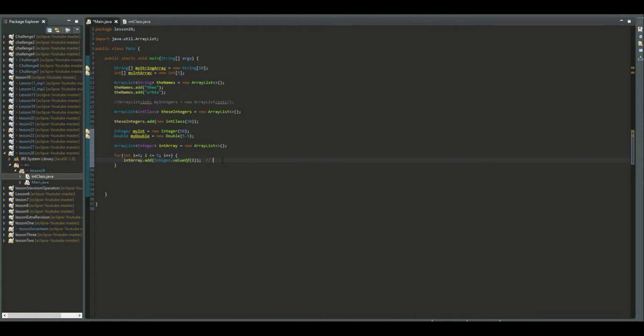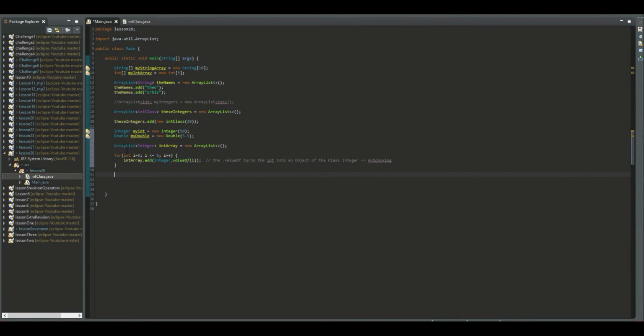I will also write it as a comment: the valueOf method turns the int into an object of the class Integer, and this is called autoboxing. This is what autoboxing is.